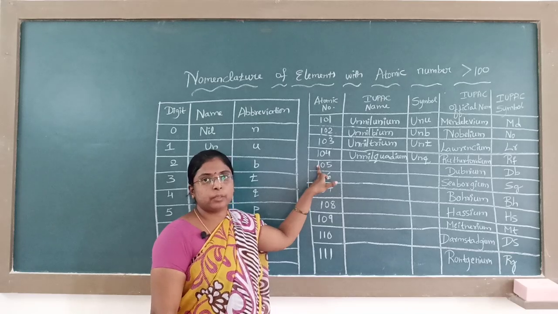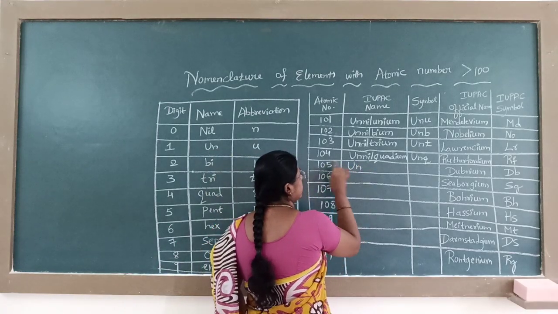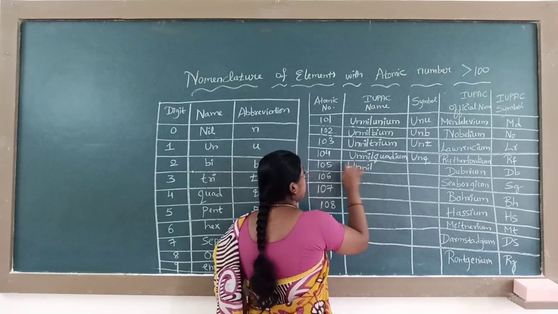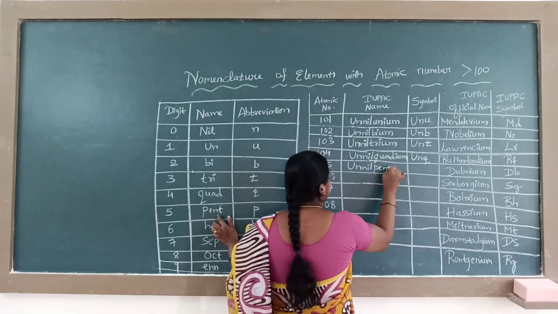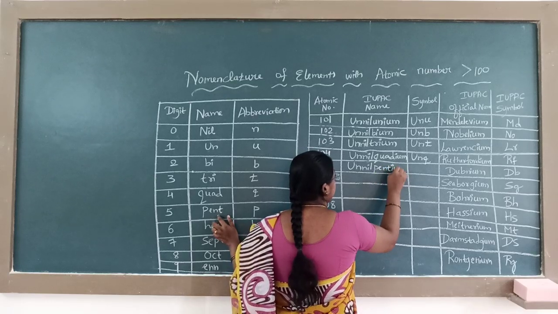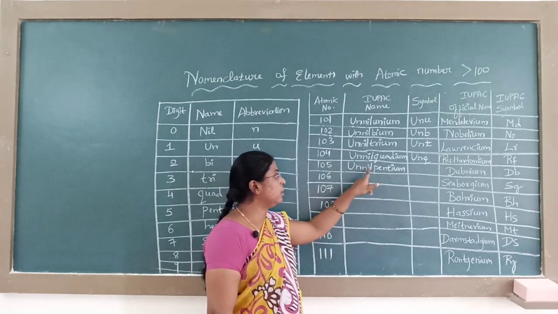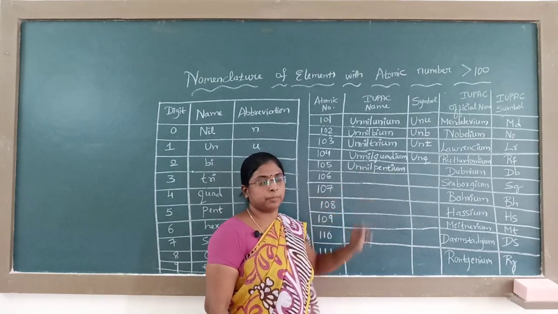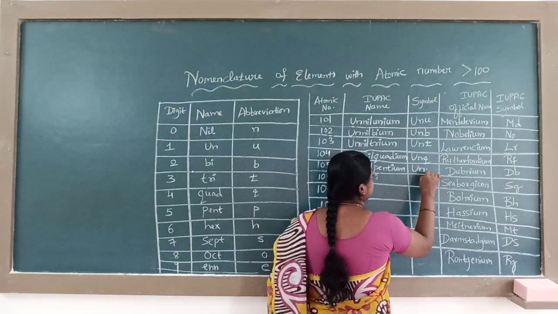The element with atomic number 105: 1 is un, 0 means nil, 5 means pent. At the end you have to write ium. Unnilpentium. The symbol is Unp.